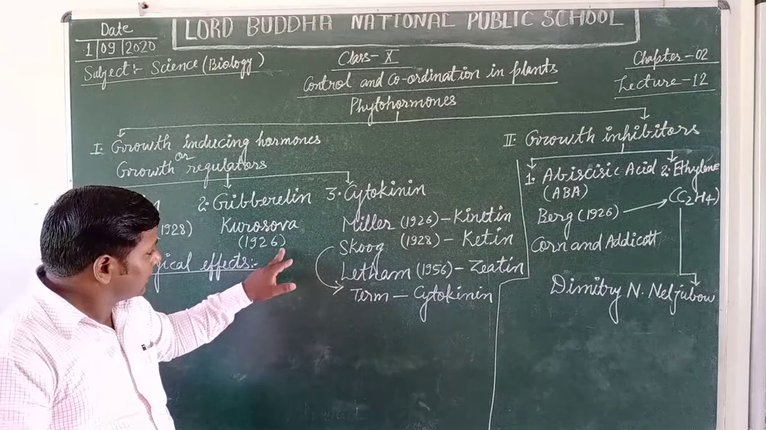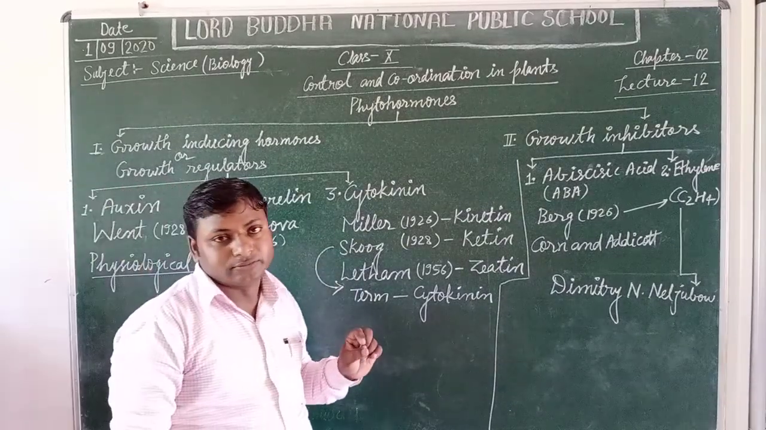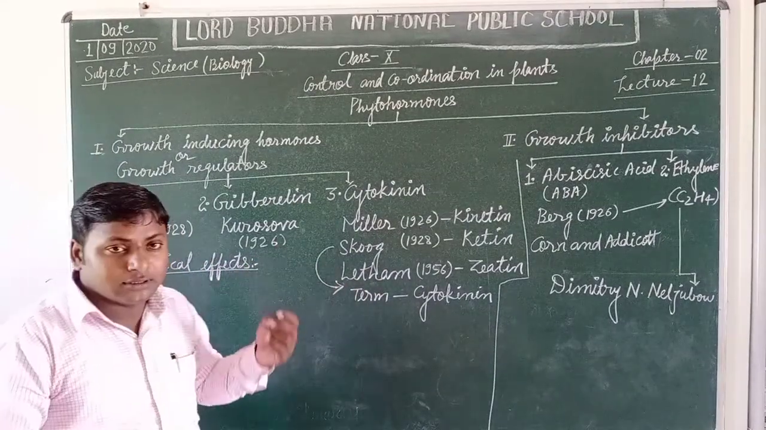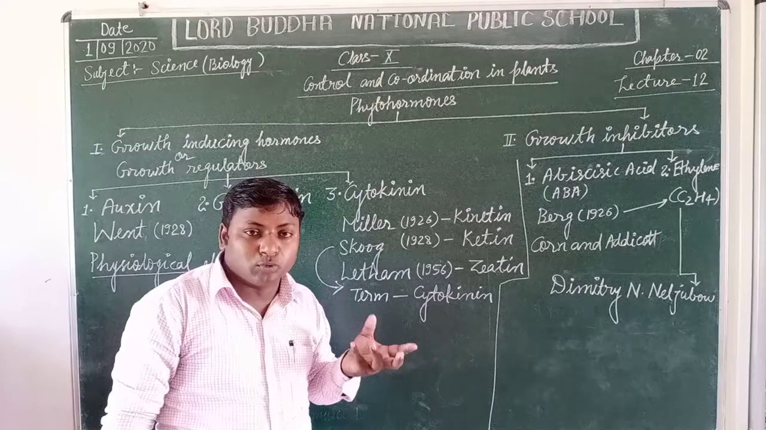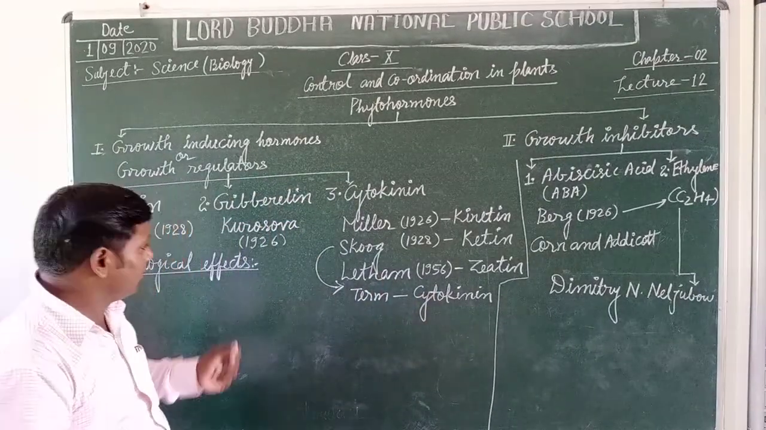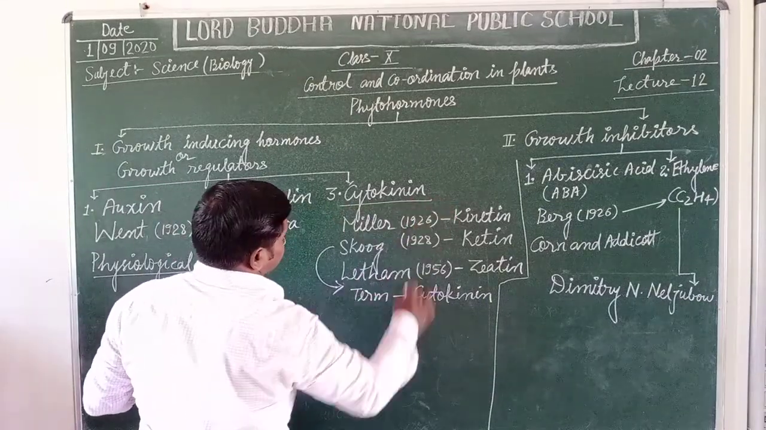It is also responsible for the delay in senescence, it means the ageing. It delays the ageing in plants. It means the plants bear fruits for long ages.